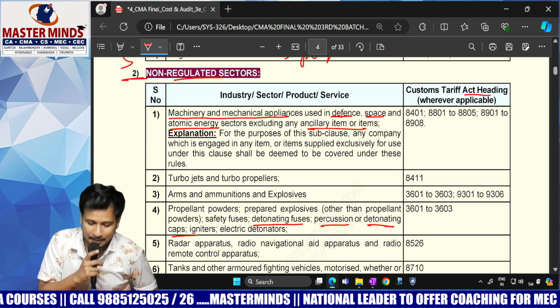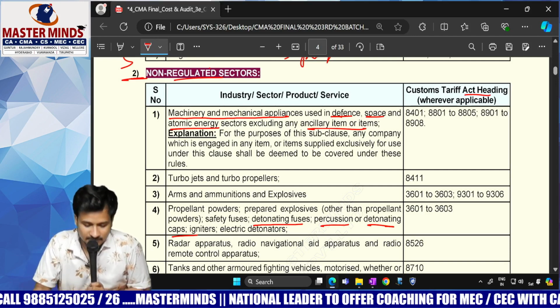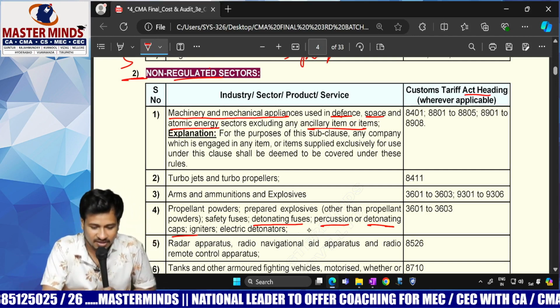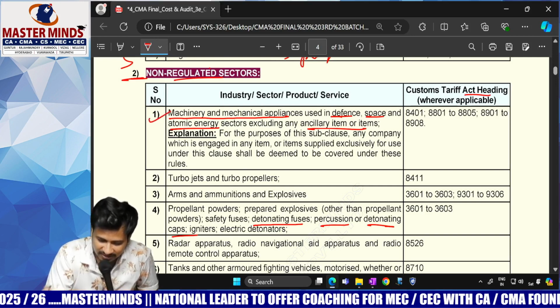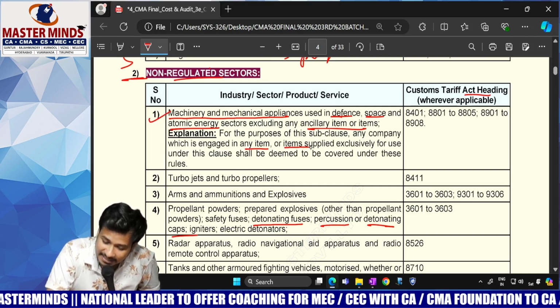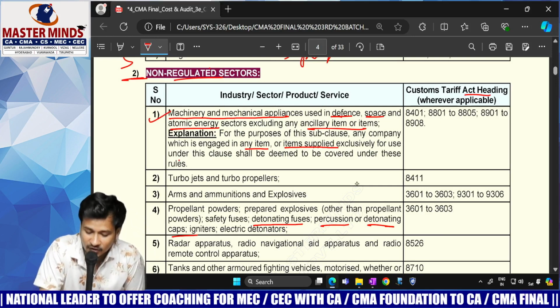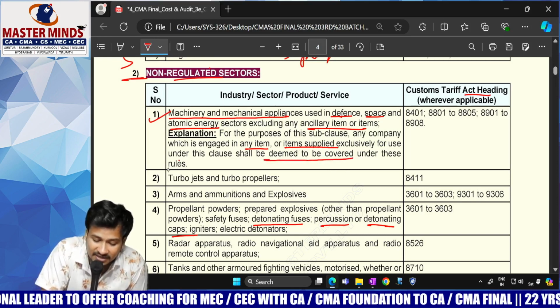Respond, pakka. It is excluding ancillary items. But there's an explanation, listen very carefully. For the purposes of this, any company which is engaged in any item or items supplied exclusively for use under this clause shall be deemed to be covered under these rules.